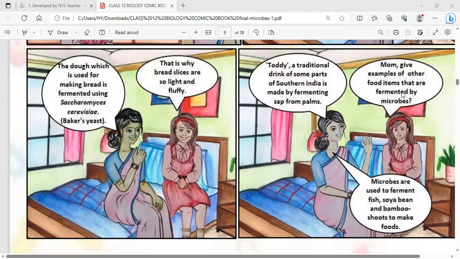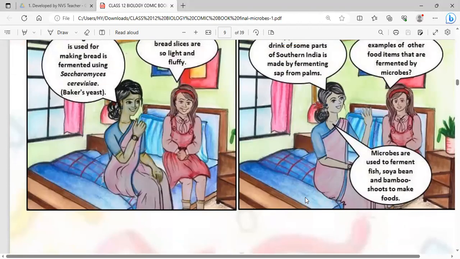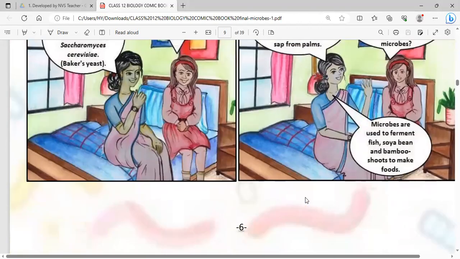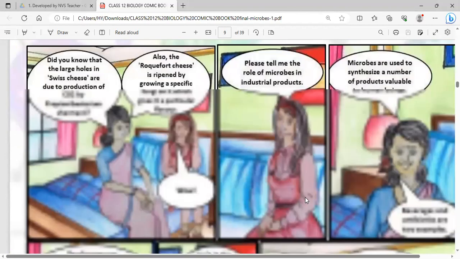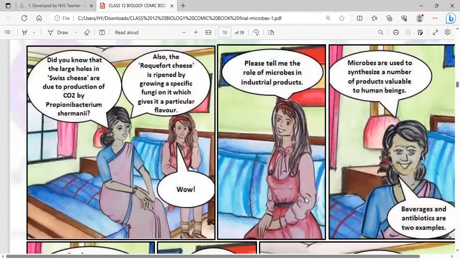Mom gives some examples of food items fermented by microbes. Microbes are used to ferment fish, soya bean, and bamboo shoots to make food. Next, did you know about the large holes of Swiss cheese? Swiss cheese has holes because of the production of CO2 by Propionibacterium shermanii. This is also a type of bacterium which produces CO2 and makes holes in Swiss cheese. Roquefort cheese is also ripened by specific fungi growing on it, which gives the specific flavor.